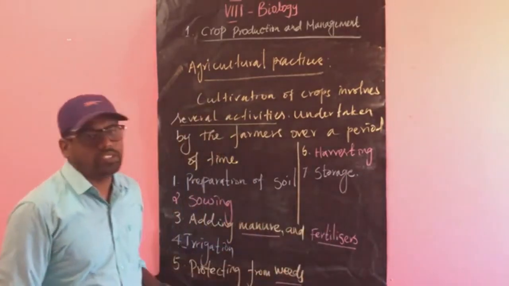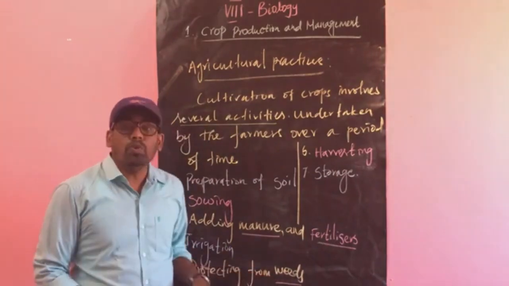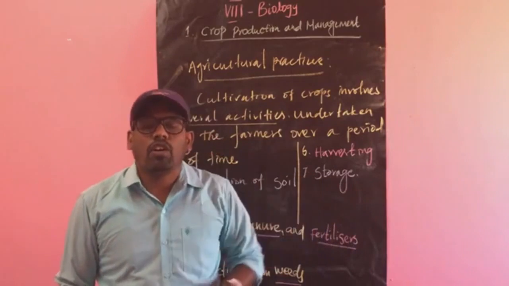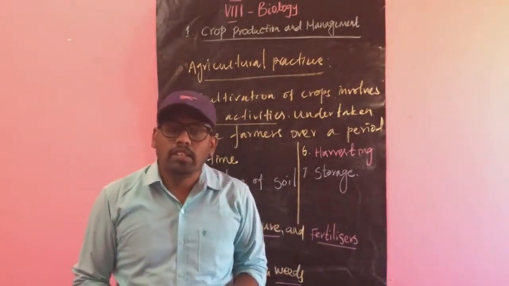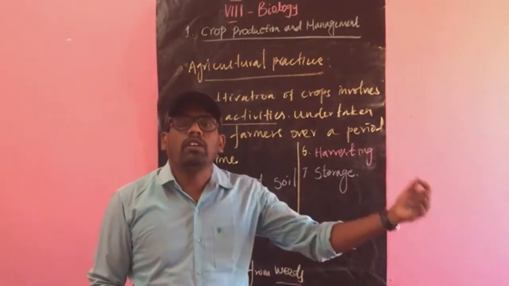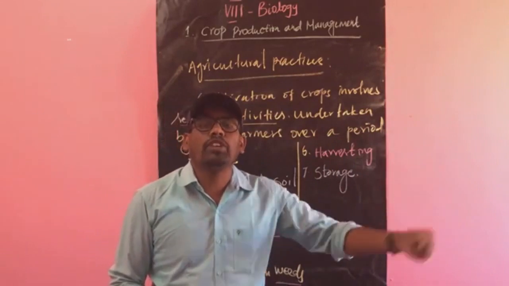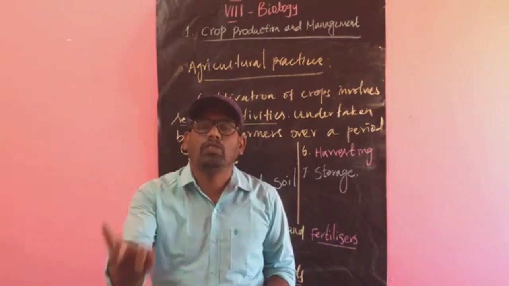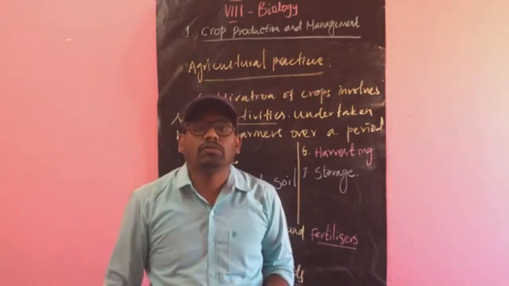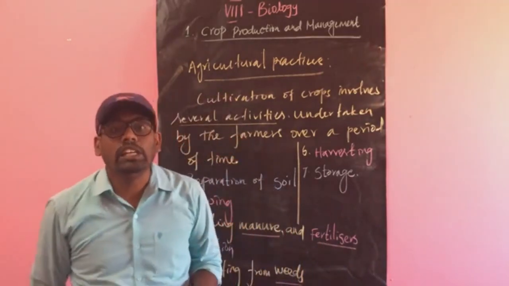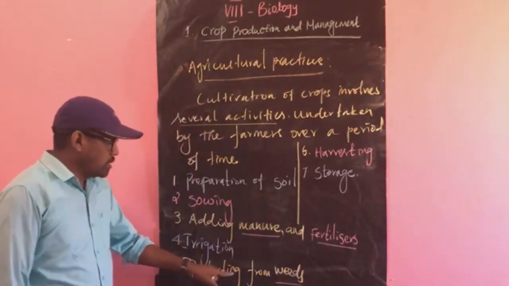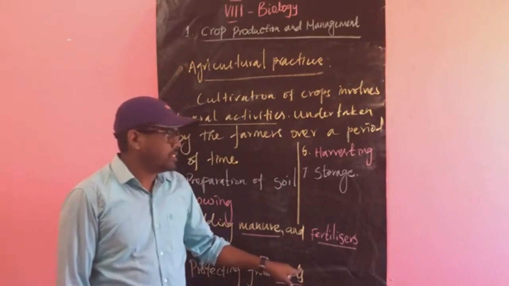They should be removed, because the unwanted plants will take all the water and nutrients. It will not allow them to reach the major crop, so the crop will not grow well and will not give yield. So we have to protect the crops from the weeds.